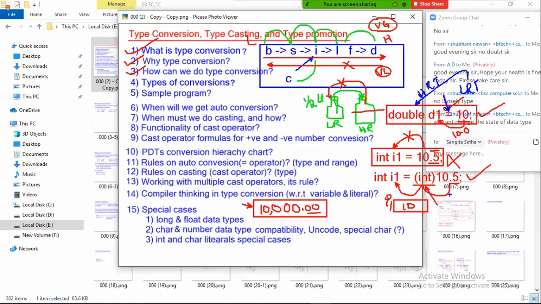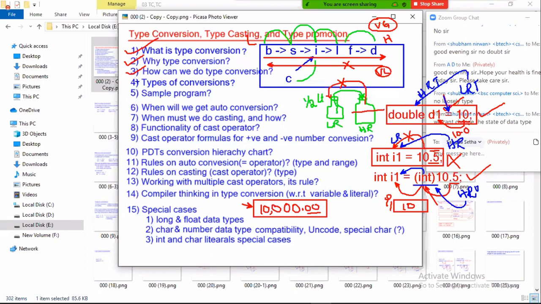But if you want to convert from highest range to lesser type, just an assignment operator is not sufficient. We need a cast operator also. So the highest range value we give to the cast operator, into which lesser range you want to convert, you give that, it will convert and then store here. So how can we do type conversion? We can do type conversion in two ways, by using the assignment operator and by using the cast operator.